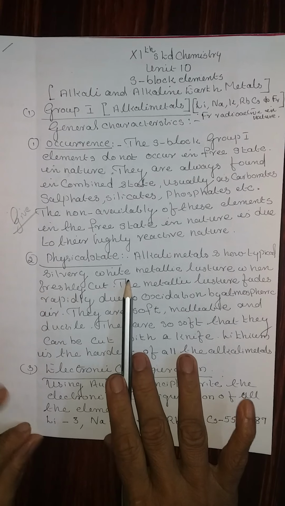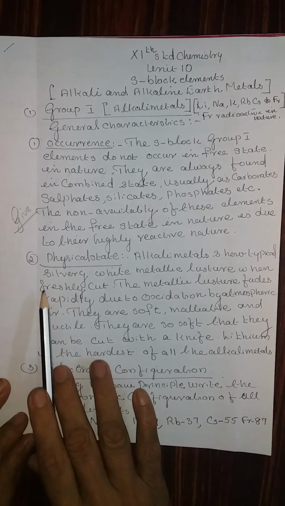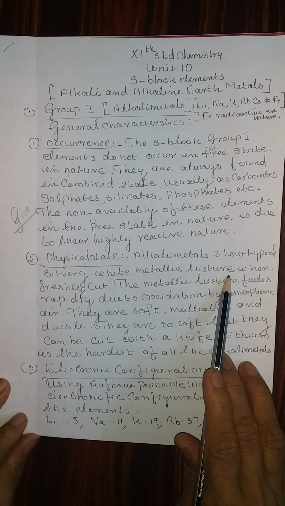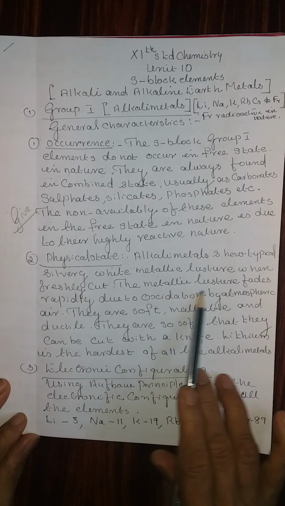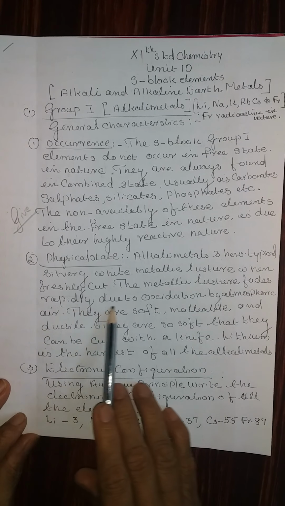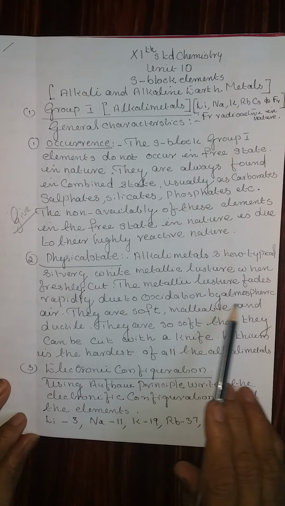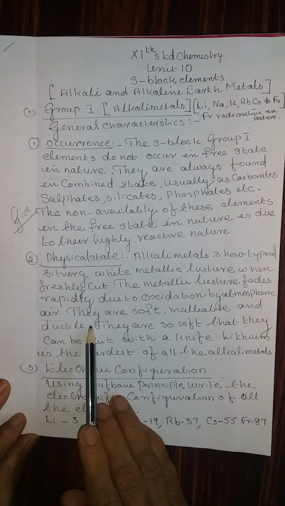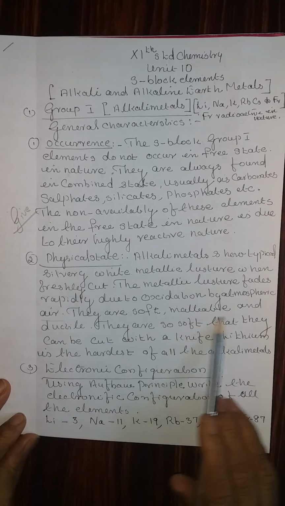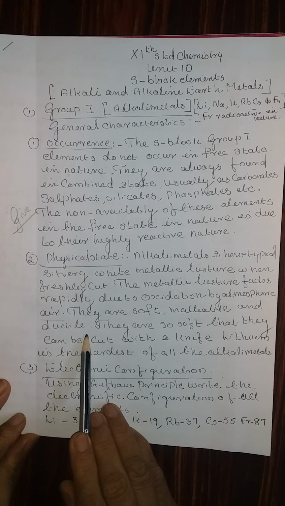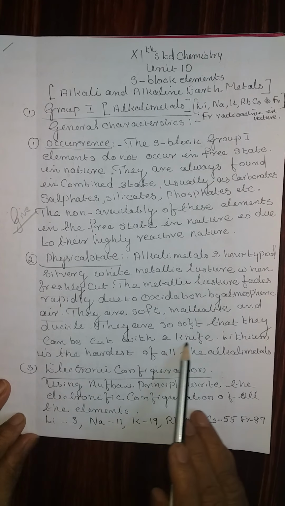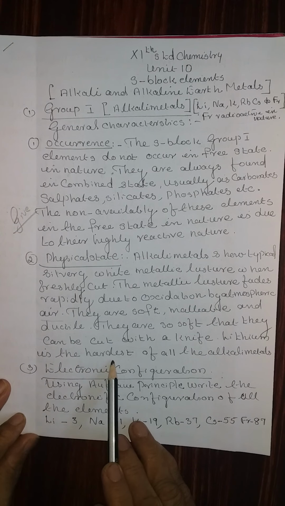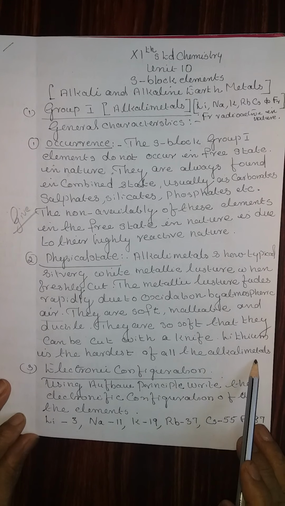Two, physical state. Alkali metals show typical silvery white metallic luster when freshly cut. The metallic luster fades rapidly due to oxidation by atmospheric air. They are soft, malleable, and ductile. They are so soft that they can be cut with a knife. Lithium is the hardest of all the alkali metals.